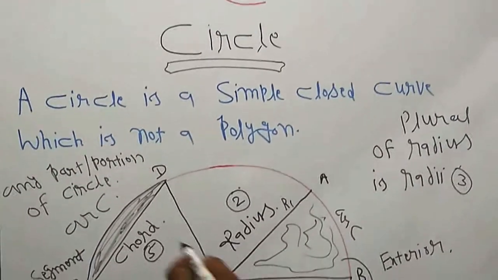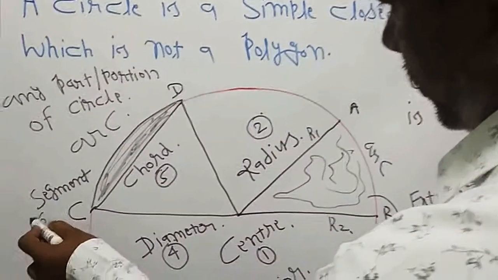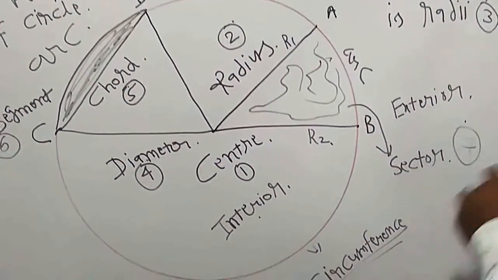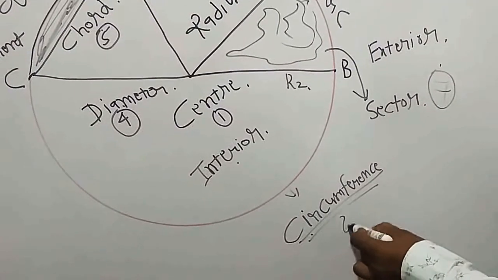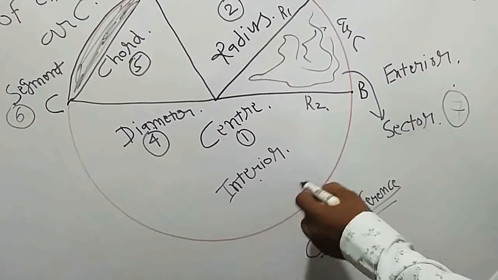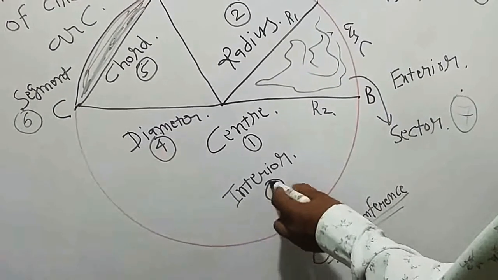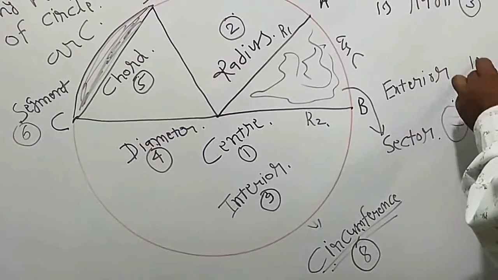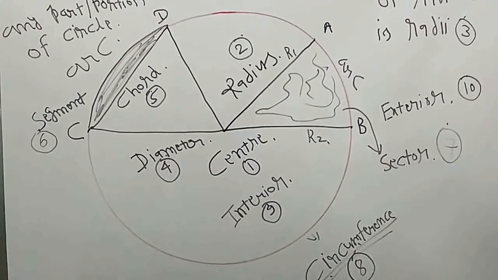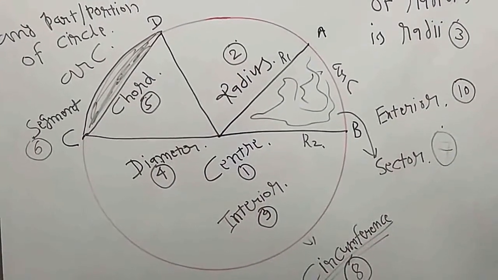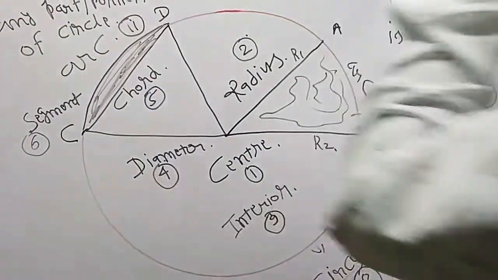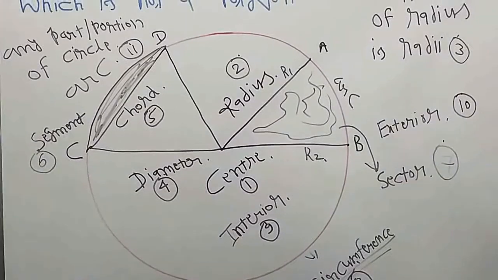So after point number 5, this is your point number 6 segment, point number 7 sector, and point number 8 circumference. And this is point number 9 interior and point number 10 exterior. So there are 10 points in the circle. So it is all about the circle.